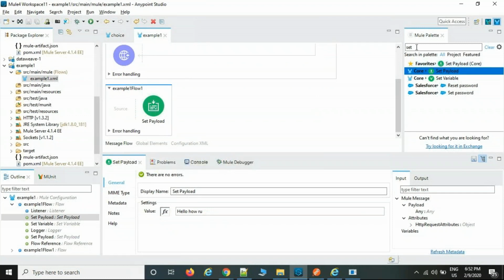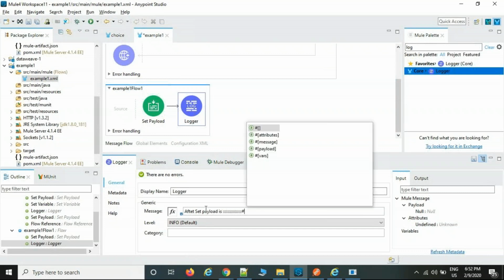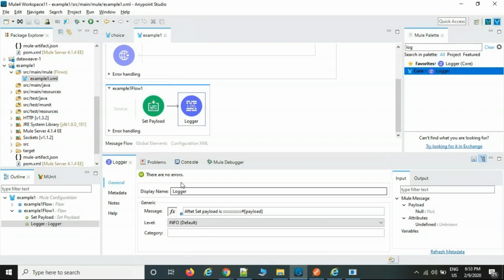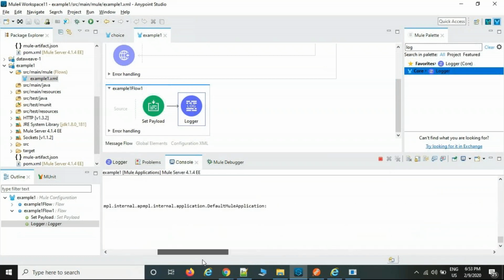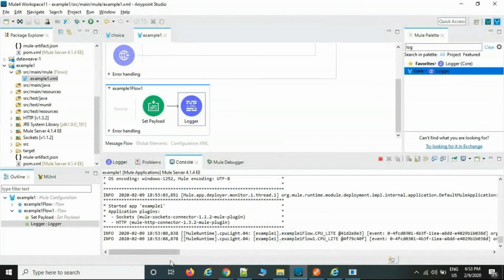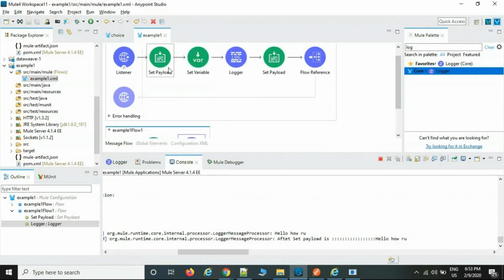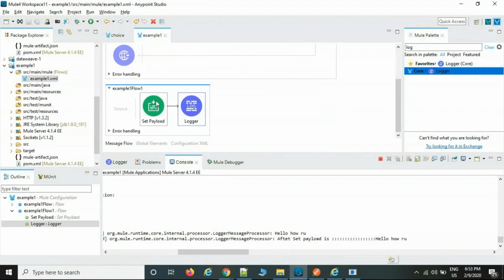Now if you want to see it, select one logger, log the data after set payload. Okay, now restart it and send a request. Now you can see the console. The logger data will be displayed only in the console. So after set payload, you can see hello, how are you? This data we are going to carry in the private flow.